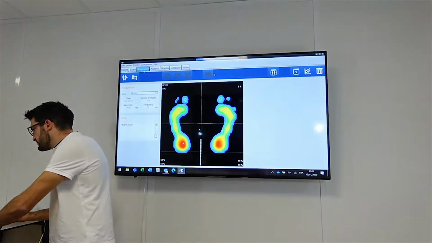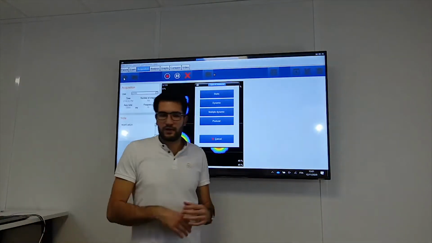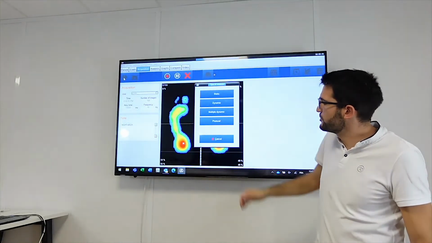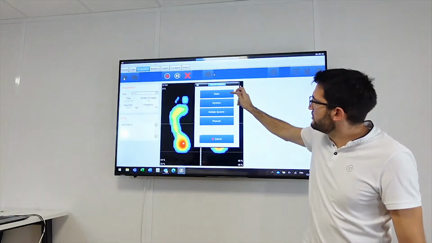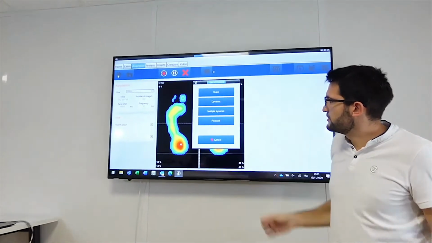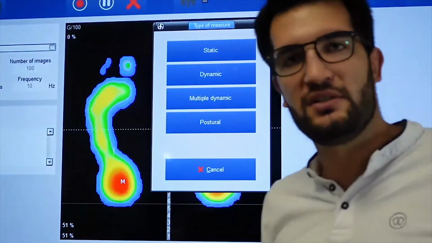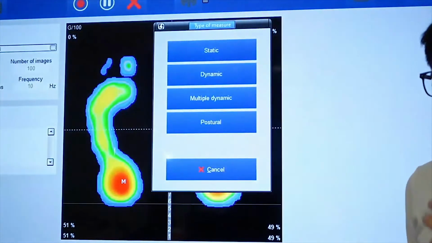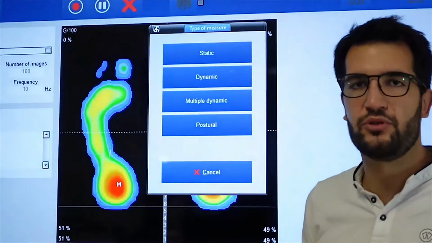Okay, so new acquisition. If I click on new acquisition, I have once more the 4 different options: static, dynamic, multiple dynamic, or postural. If I expand multiple dynamics, it will be better. And I want to spend a bit of time on this point because it's a really important step.